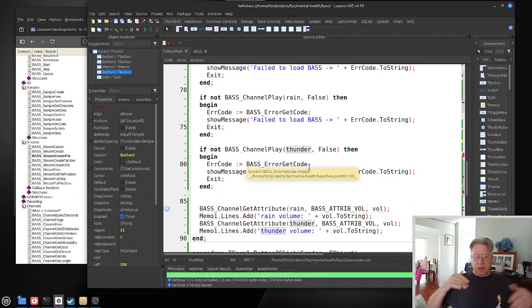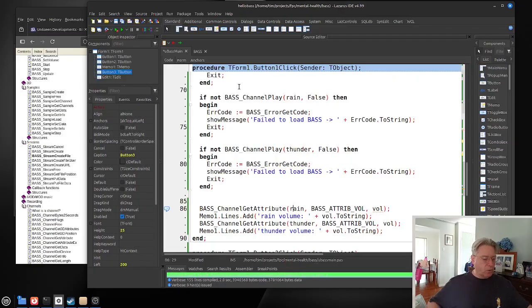Then I'm thinking, how do I work out the volume levels, or how do I change the volume level? To do that, we can use the channel of what we're playing, in this case rain or thunder. I pass in the channel and the attribute I'm interested in, and from that I get back a volume, which I'm just putting into a memo control.